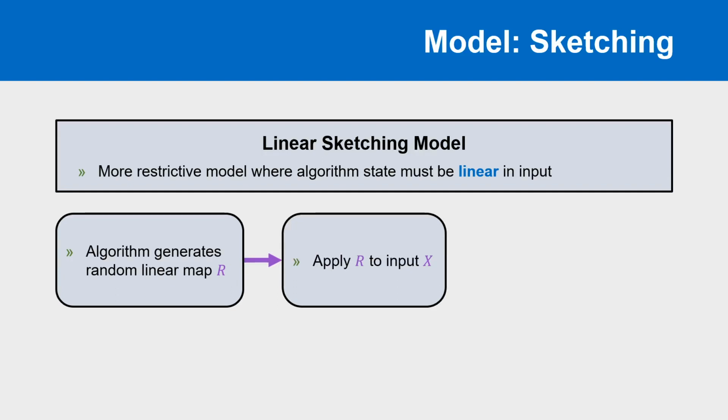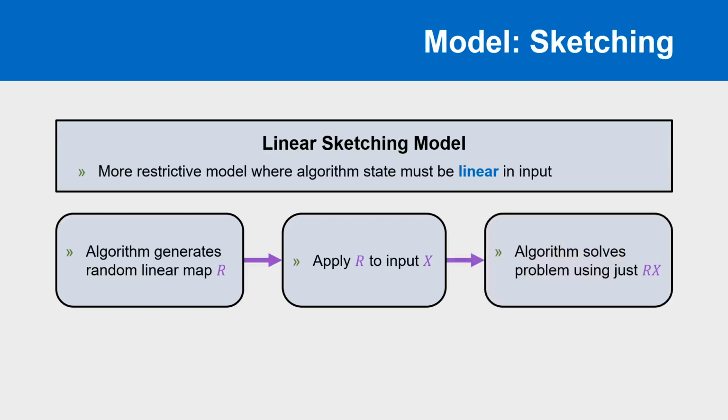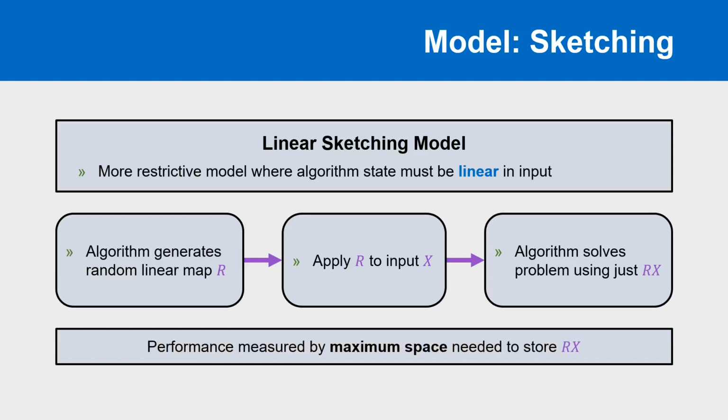Exactly how this happens depends on how the data is received. It could be provided offline, all at once in memory, or it could be given in some distributed or streaming way. In any case, once the second phase is complete, the algorithm has some query procedure for extracting the desired output from the sketched data Rx. Similarly to the streaming model, we will judge performance based on the storage space required, specifically the space required to store Rx, the sketch data, along with the random seed used to generate R.